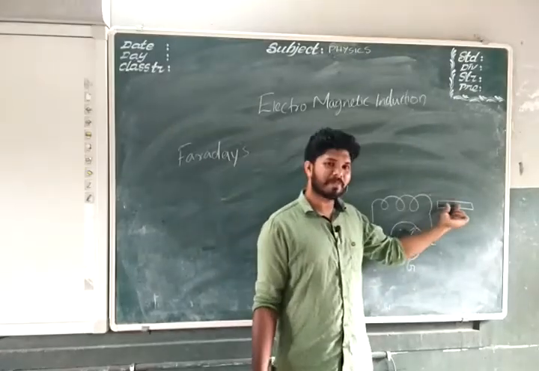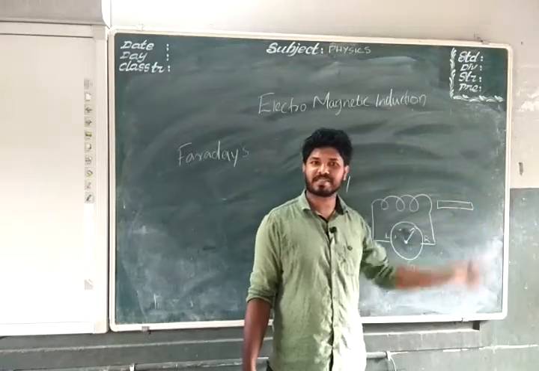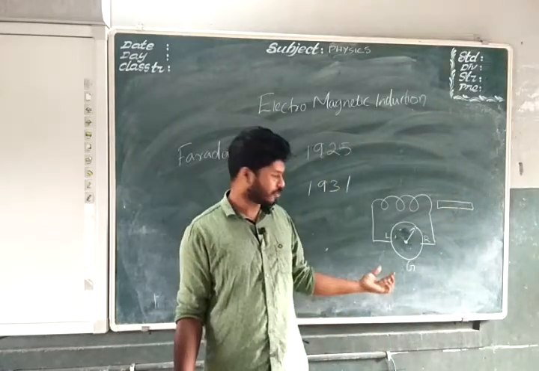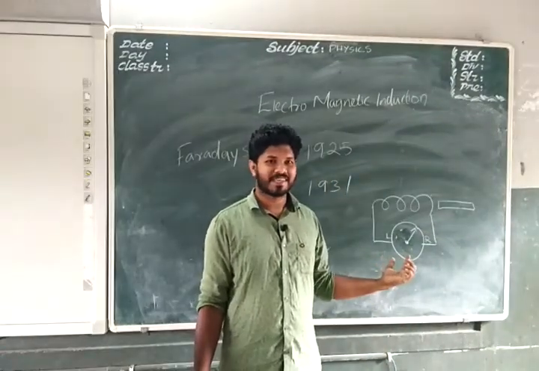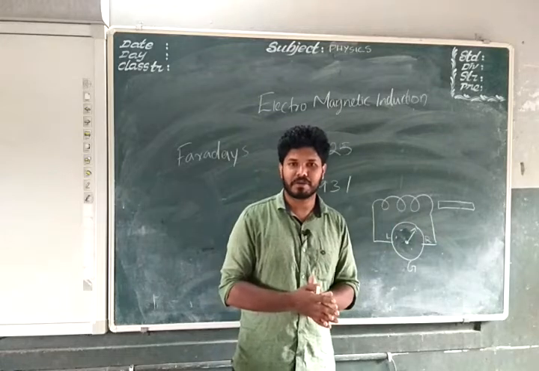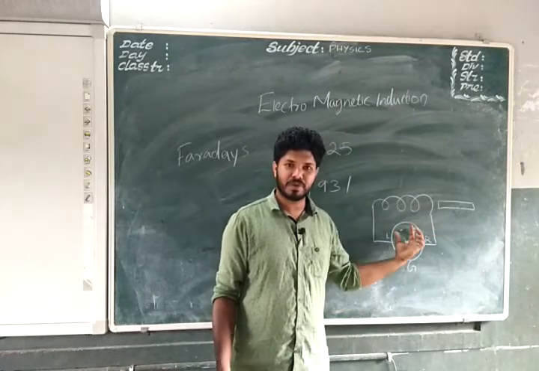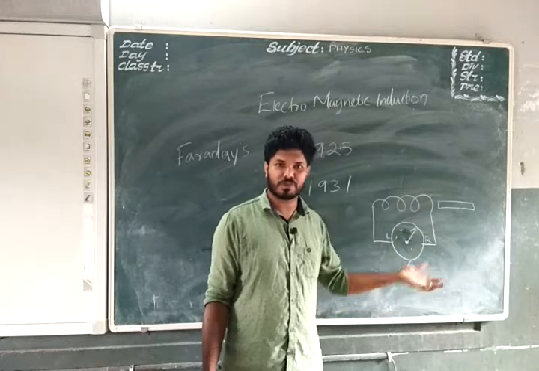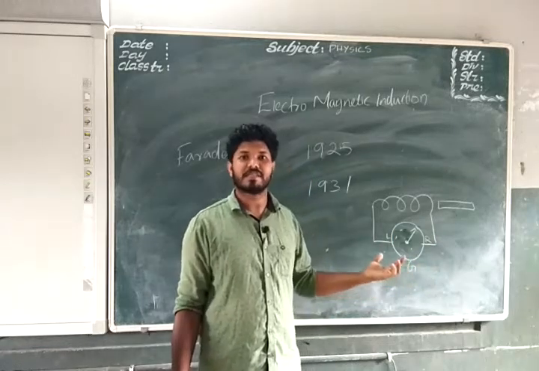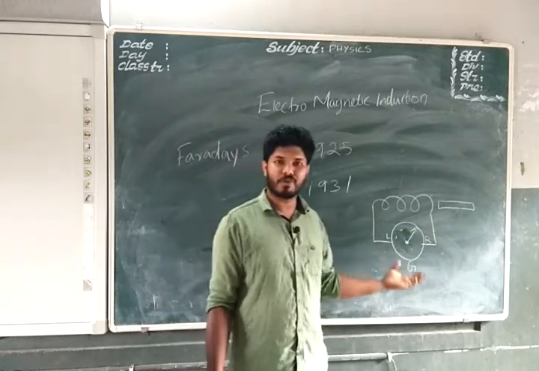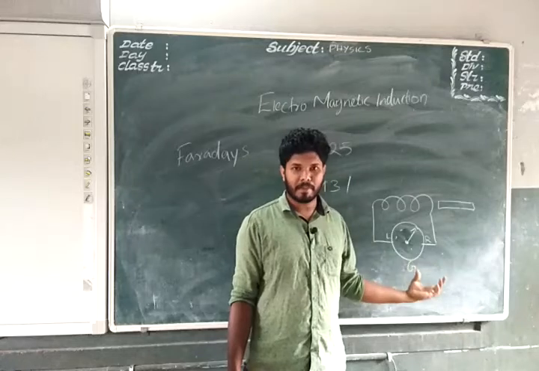But if he moves the magnet a little bit, there is a presence of current and it shows deflection. So he came to a conclusion that if the magnet and coil are at rest or in stationary condition, there is no creation of electric current in the coil.